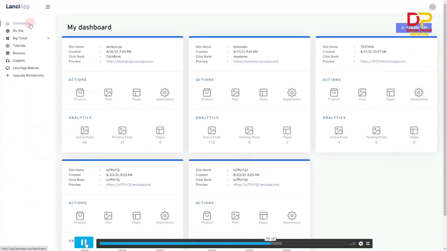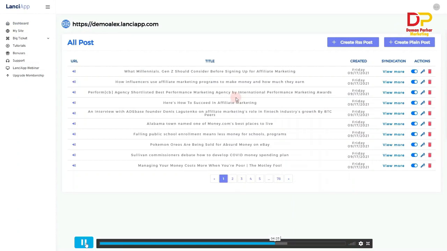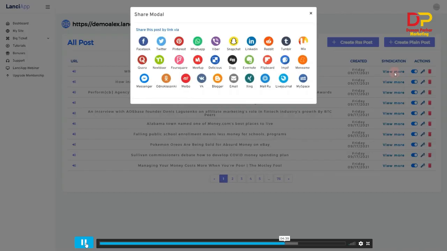Go to my site, go to subdomain name, and here's my demo. Click on post. Here you will see all the posts I created. You can click on any arrow under the URL that opens the specific URL link for the post created. Let's pick the first post. Click on view under the syndication. It will pop up the different traffic platforms that you can choose to share your post. That is how to get free targeted traffic from 50 platforms. That means more targeted traffic flowing and more commissions for you.